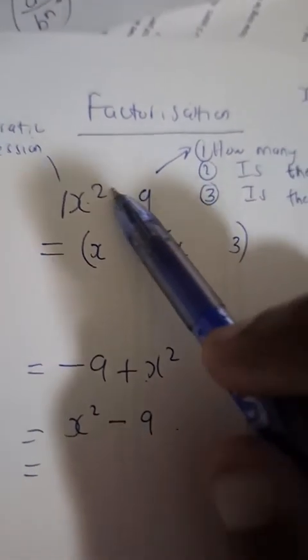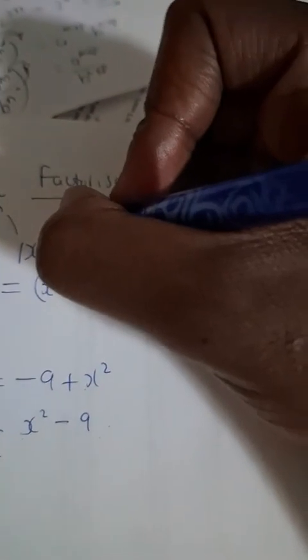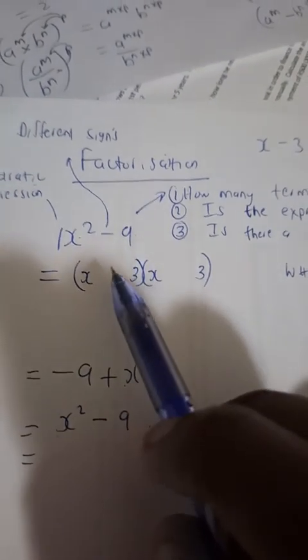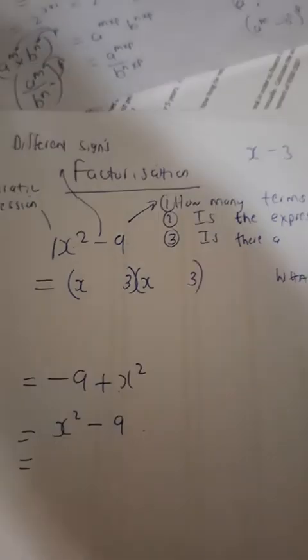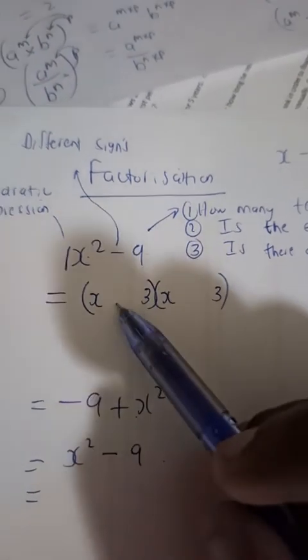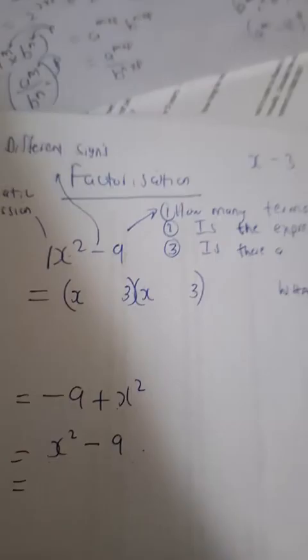Then minus. The minus sign for my constant always suggests that I will have different signs inside the bracket. Does it matter if I start with plus and end with minus, or start with minus and end with plus? It doesn't matter.